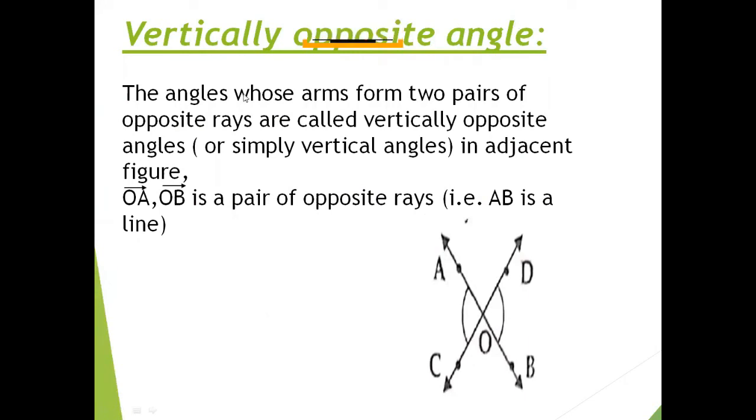Vertically opposite angles. The angles whose arms form two pairs of opposite rays are called vertically opposite angles. Or simply, we can say when two line segments or rays intersect each other, the pair of opposite angles are called vertical angles.